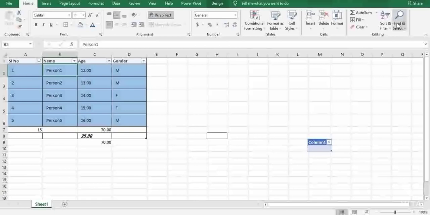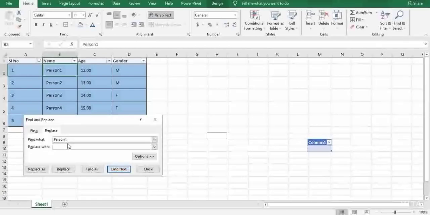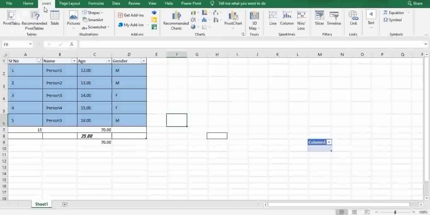And if you want to replace the data, I'll go to replace. I'll replace person one with Superman, for instance. When I replace it, you can clearly see here, friends, the person one name is successfully replaced with Superman. Okay, I'll undo it. So this is how you make use of the clipboard, font style, alignment, number, style, cells, and editing. Now let's go with the insert part.